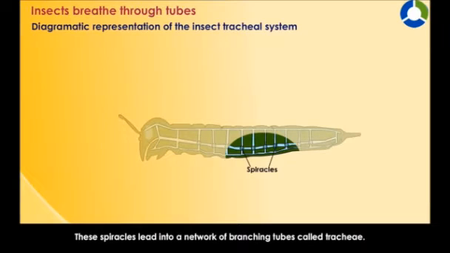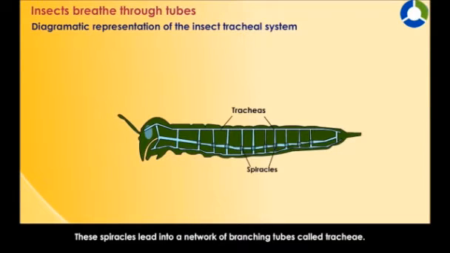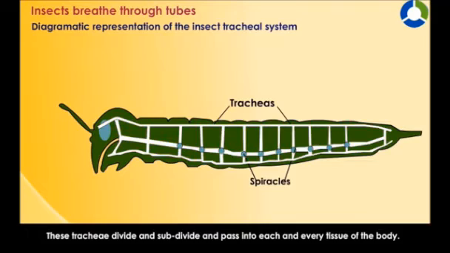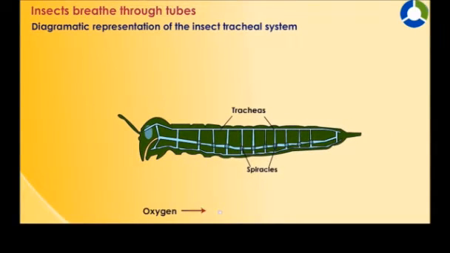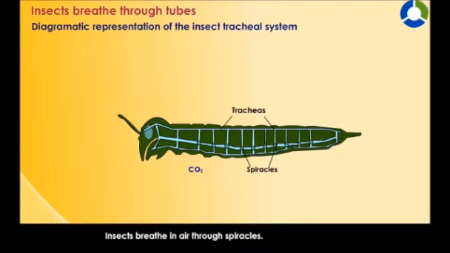You can see in the picture also. These spiracles lead into a network of branching tubes called trachea. So this is a diagram of spiracles and trachea. These trachea divide and redivide and pass into each and every tissue of the body. Next, insects breathe in oxygen or air through small openings called spiracles.